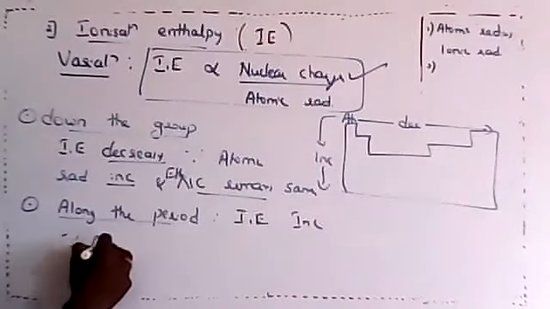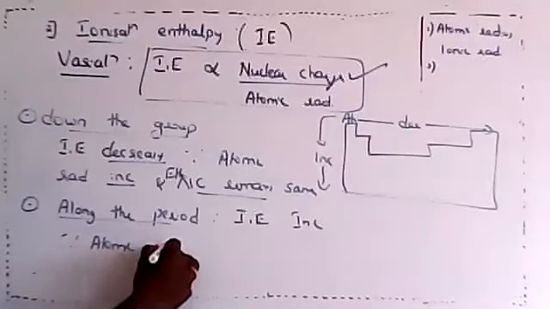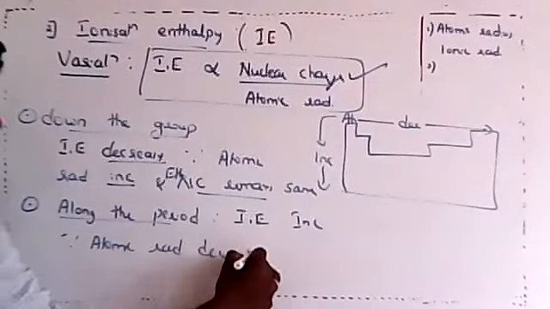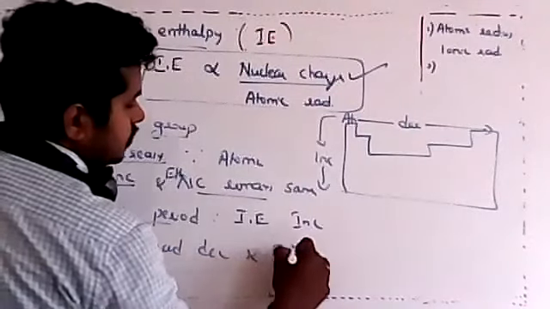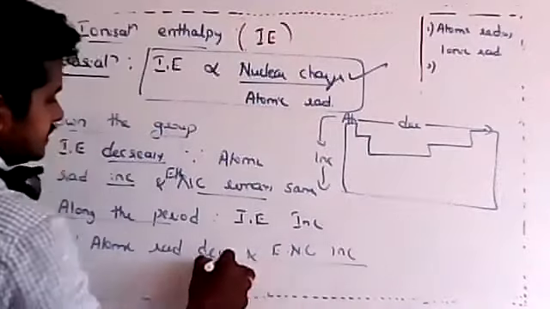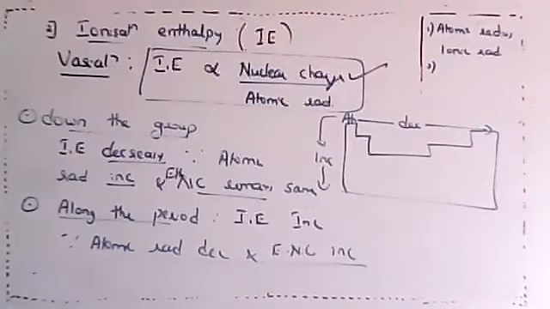The reason is the same: atomic radius decreases and effective nuclear charge increases. I hope you have understood now. So this is the thing related to the ionization enthalpy. Till now everything is fine.